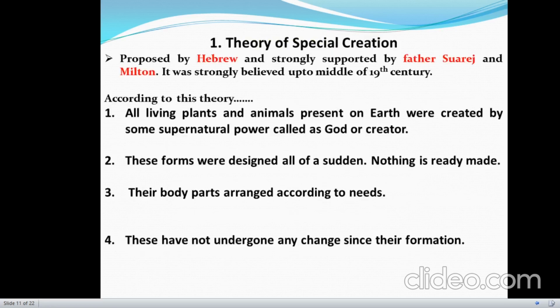Now come to the very first theory of origin of life, that is the theory of special creation. This theory was proposed by Hebrew and strongly supported by Suarez and Milton. This theory is totally religion based, and according to it, all the living organisms, plants and animals present on earth were created by some supernatural power known as God. These forms were designed all of a sudden, and nothing was ready made. Their body parts were arranged according to their needs, and these have not undergone any change since their formation.